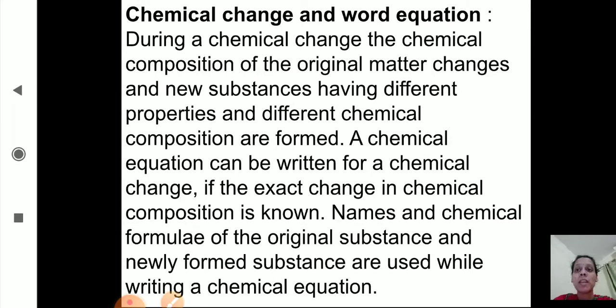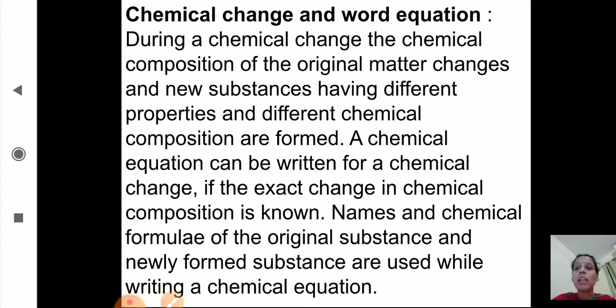Now the next concept, chemical change and word equation. What is a chemical change and how do we write a word equation? During a chemical change, the chemical composition of the original matter changes and new substances having different properties and different chemical composition are formed.